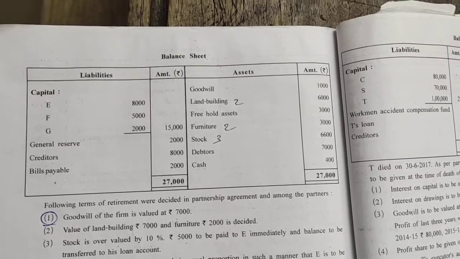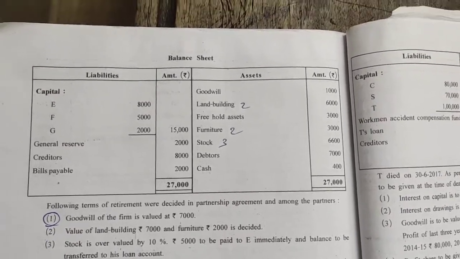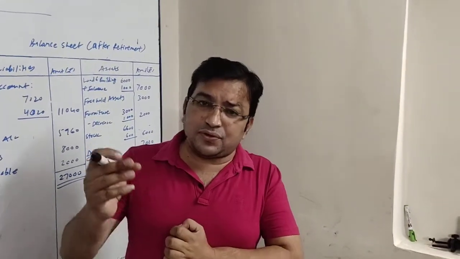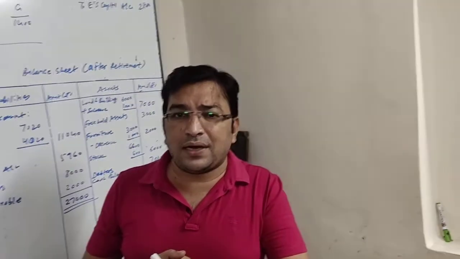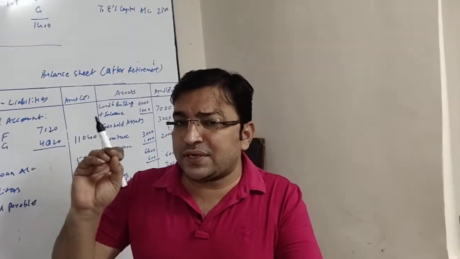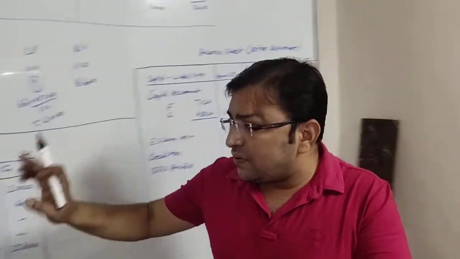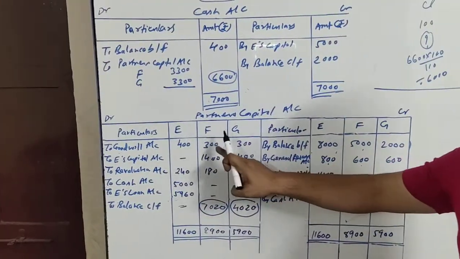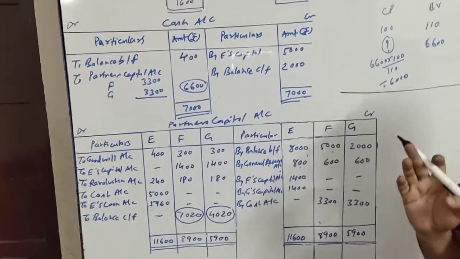The first item is given goodwill rupees 1,000. This is the old amount of goodwill and we know this is supposed to be written off among all the partners in their old ratio. So old ratio is 4:3:3. So capital account debit side, to goodwill account 400, 300 and 300.